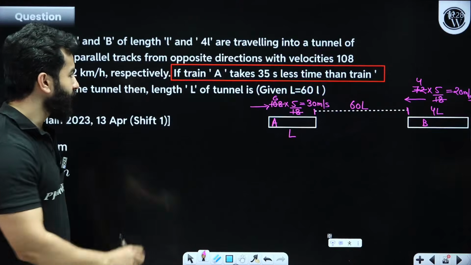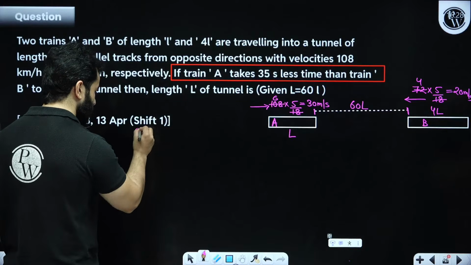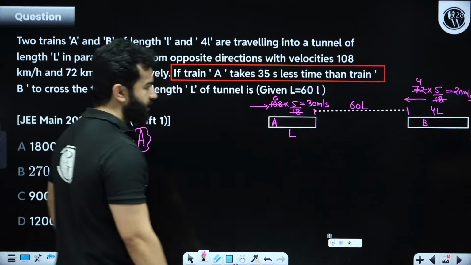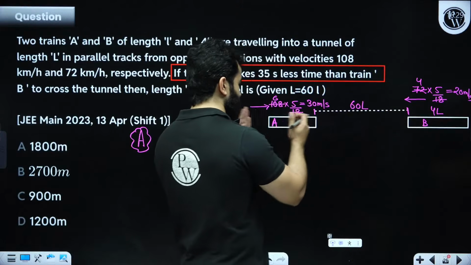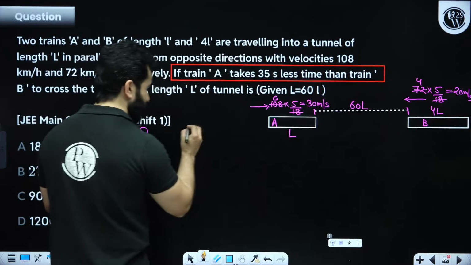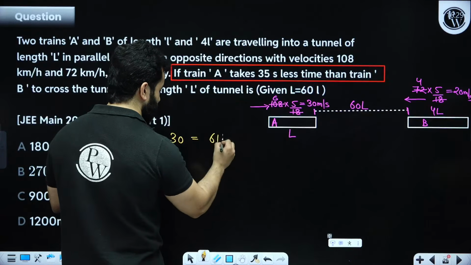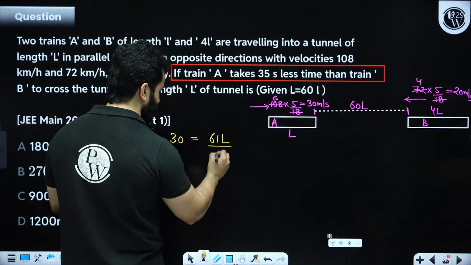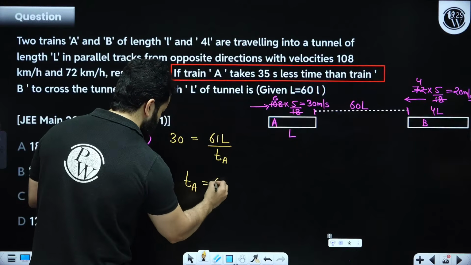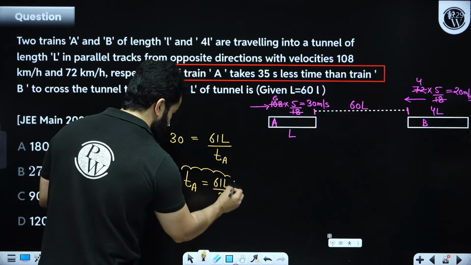Time taken by train A is 35 seconds less. So first let's talk about train A. Time taken to cross the tunnel: this distance is 60L and the length is L. Speed is 30 meter per second. Distance is L plus 60L, that means 61L, divided by time, that is TA. So TA will be 61L divided by 30. Equation number 1.